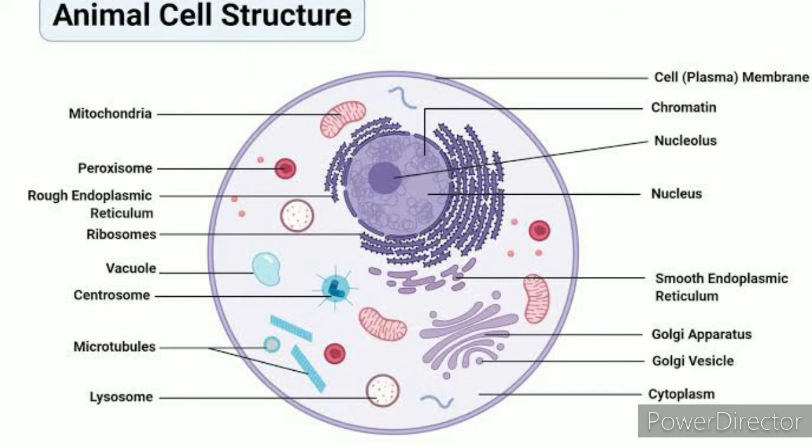Next, you see the labeling lysosome. Lysosomes are mainly present in animal cells and help in cellular digestion. Centrosomes. Centrosomes are present only in animal cells. Centrosomes play an important role in the reproduction of cells.